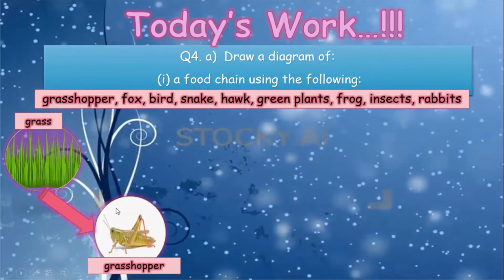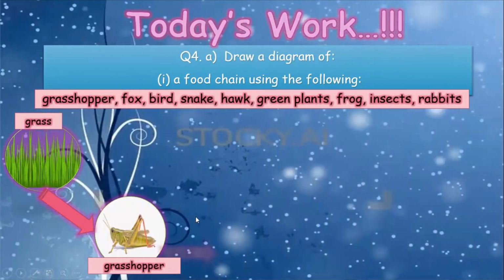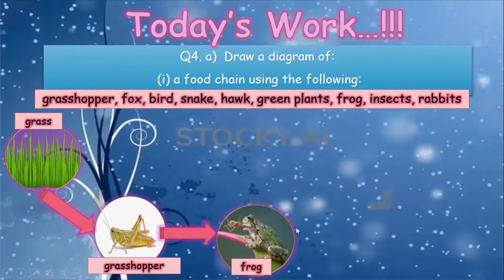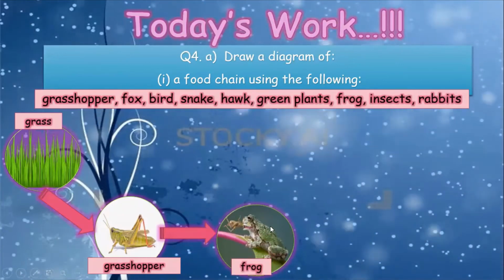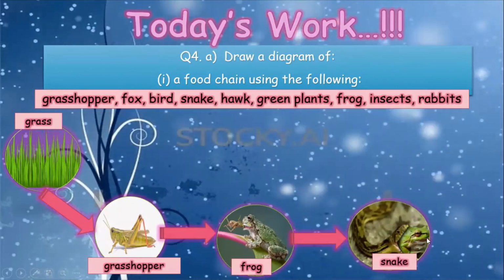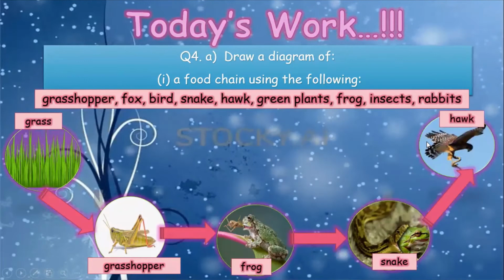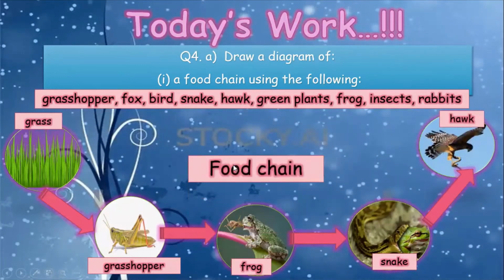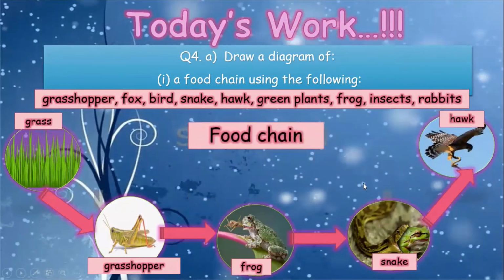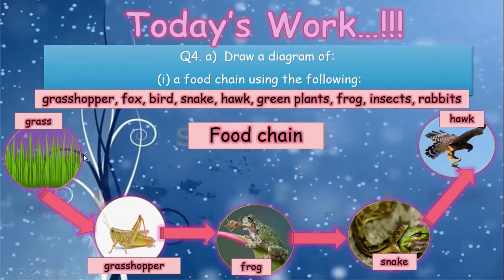After that, that grass is eaten by a grasshopper. Grasshopper is eaten by a frog. And frog is eaten by a snake. And snake is eaten by a hawk. So that is a simple food chain I'm using with 5. You can use any other. You can make one for 3.